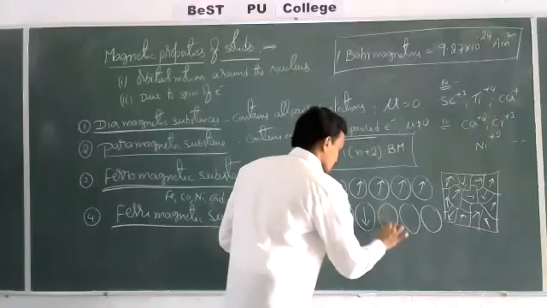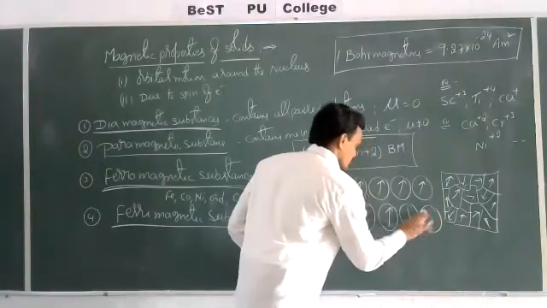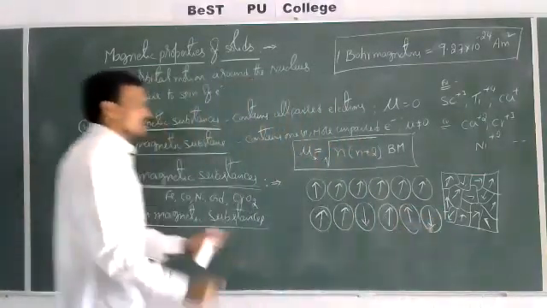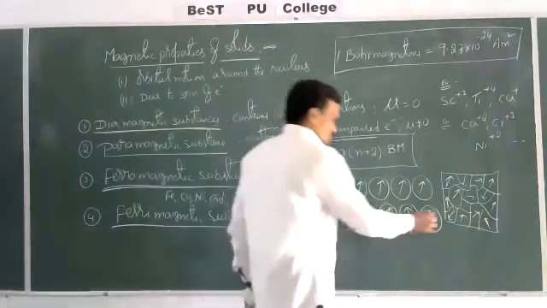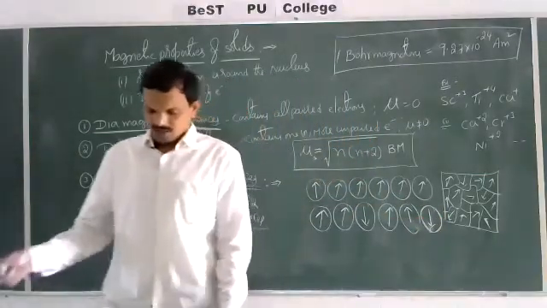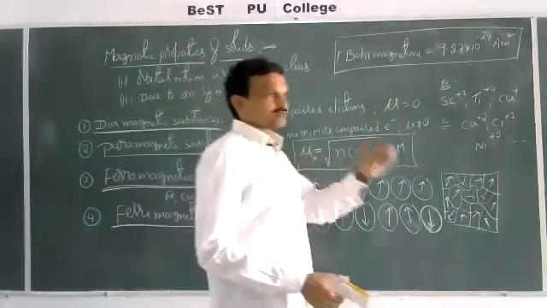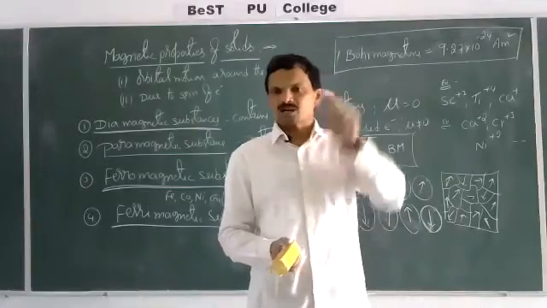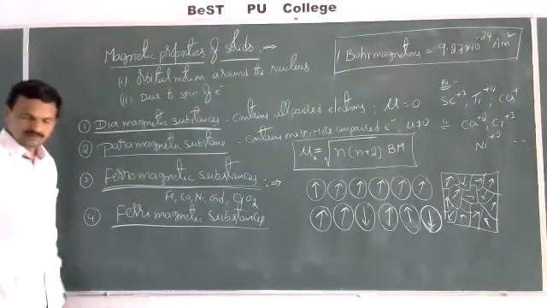like this. Now, if you observe here, 4 arrows are upward and 2 arrows are downward. That means the net magnetic moment is not zero; it possesses some net magnetic moment. Like that, the substances in which the magnetic domains are aligned in parallel as well as anti-parallel directions and the substance possesses some net magnetic moment are called ferrimagnetic substances.